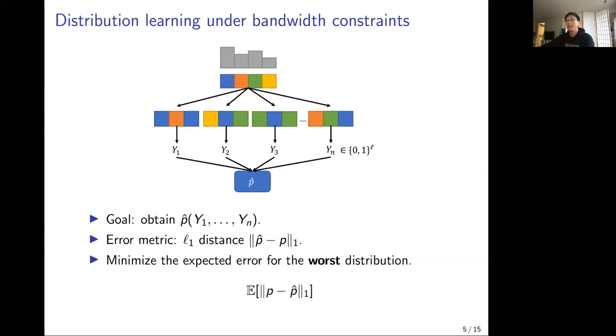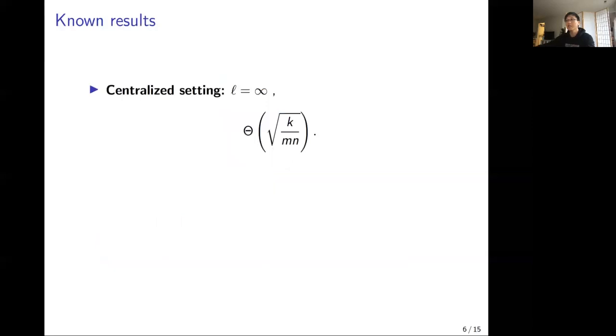The error of the estimate is measured by the L1 distance between the estimate and the true distribution. And we want to minimize the error for any worst-case distribution over the domain. In the canonical centralized setting, where there is no bandwidth limit, which is L equals infinity, the error rate is known to be square root of k over mn.